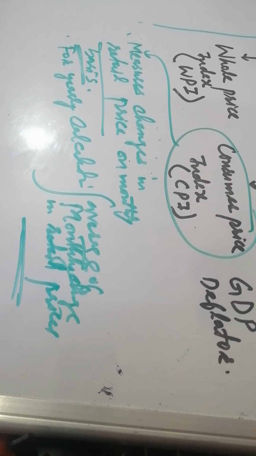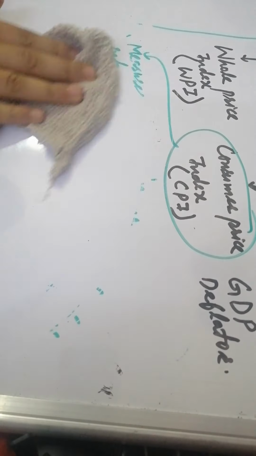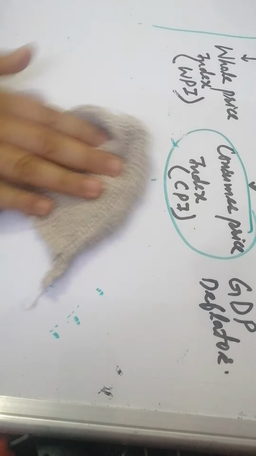As a result of this we can work out the yearly change in the consumer price index. So what are the different weightages, or what are the different products that come under CPI, consumer price index.